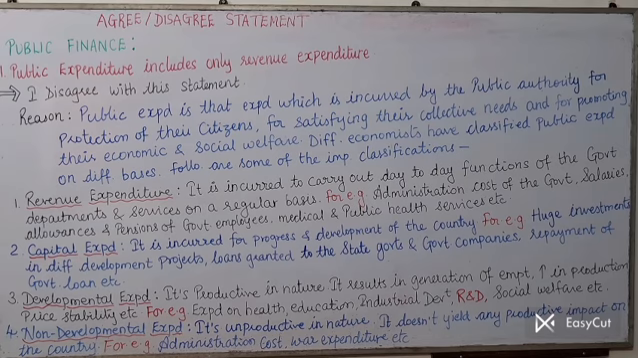So these were the four types. Our statement was that public expenditure includes only revenue expenditure, which is not true. Hence, we explained the meaning of public expenditure, and we also gave the classification of public expenditure: revenue expenditure, capital expenditure, developmental expenditure, and non-developmental expenditure. So that's it for today's statement.